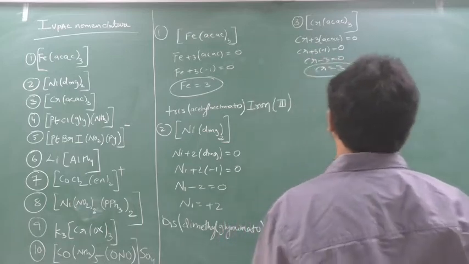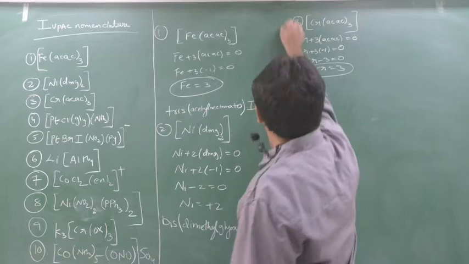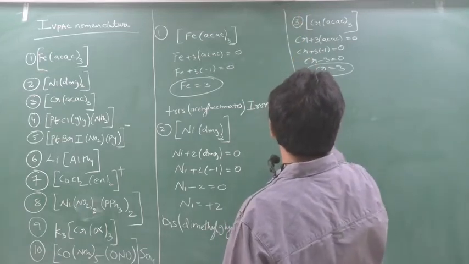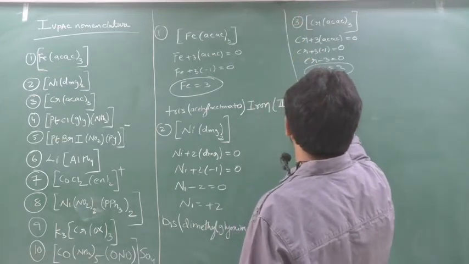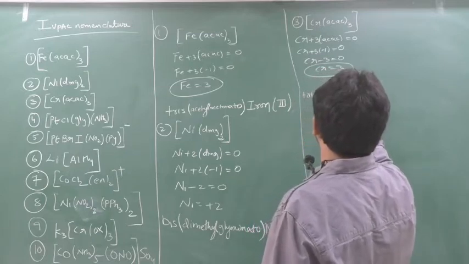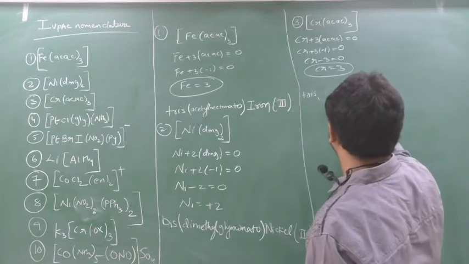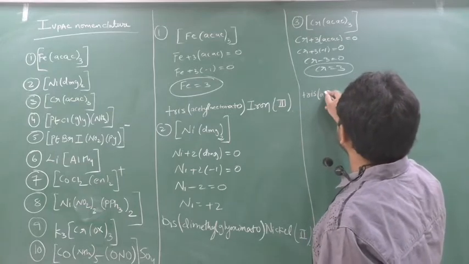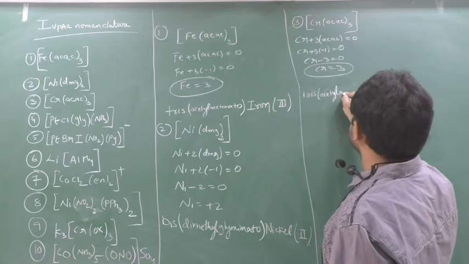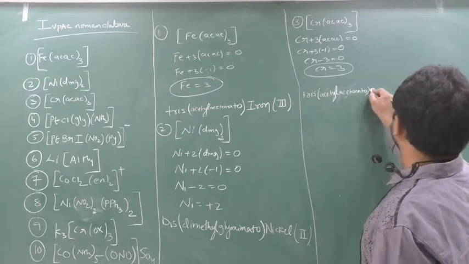Now it's an organic ligand, so to give the name, we say tris, then acetylacetonato, chromium.